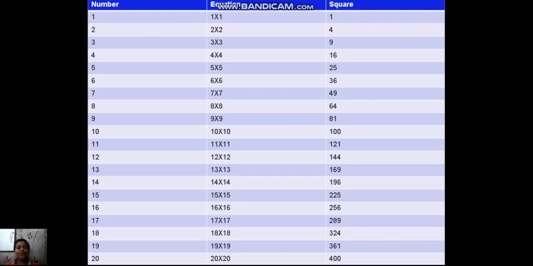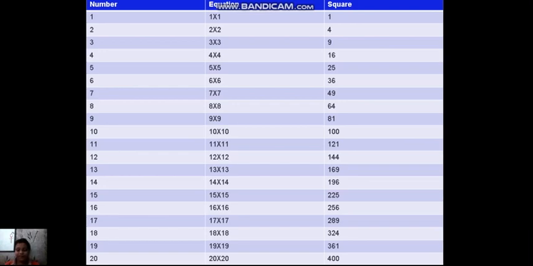This is a table from 1 to 20. 5 square is 25, 6 square is 36, 7 square is 49, 8 square is 64, 9 square is 81, 10 square is 100, 11 square is 121, 12 square is 144. This goes on like this.